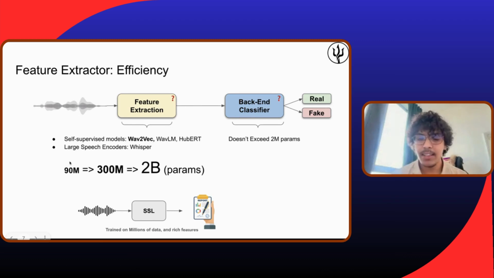So the problem here is that we have this big report. We have a 90 million, 300 million, or 2 billion parameter model that will give us a huge report. But do we need all of this report? Do we need all the features?